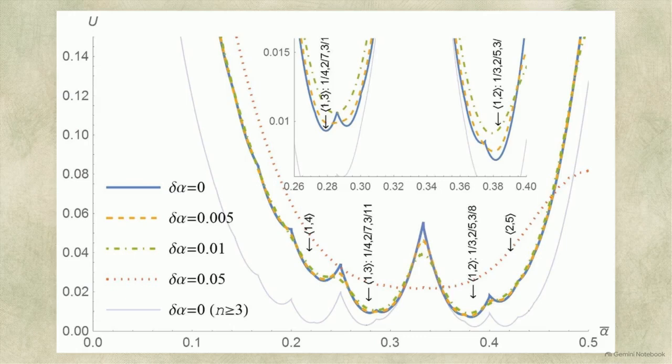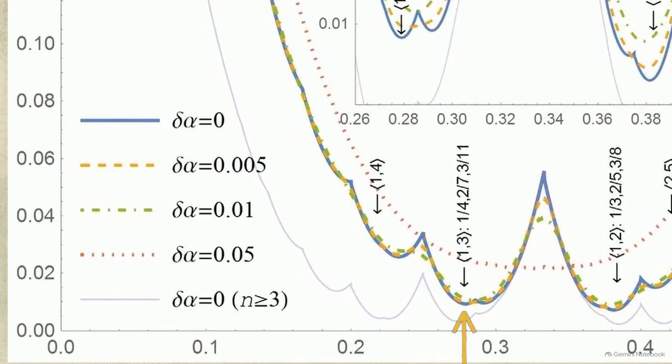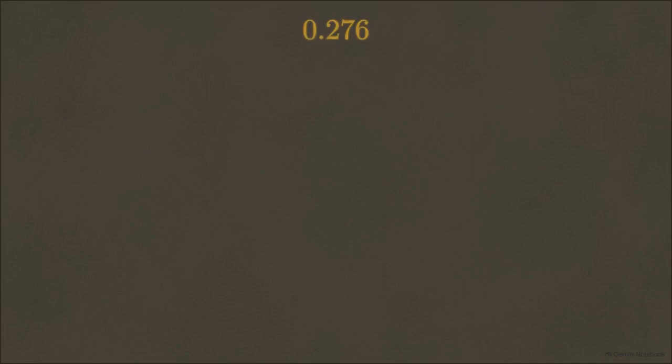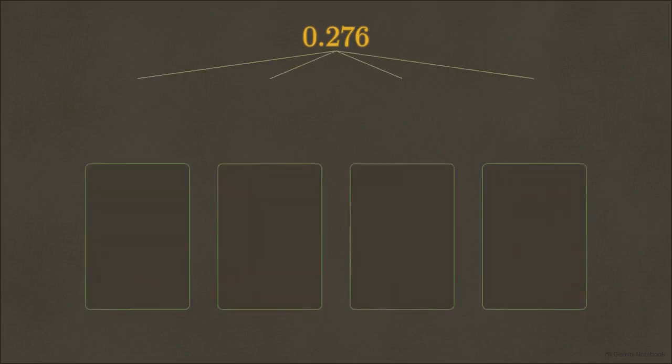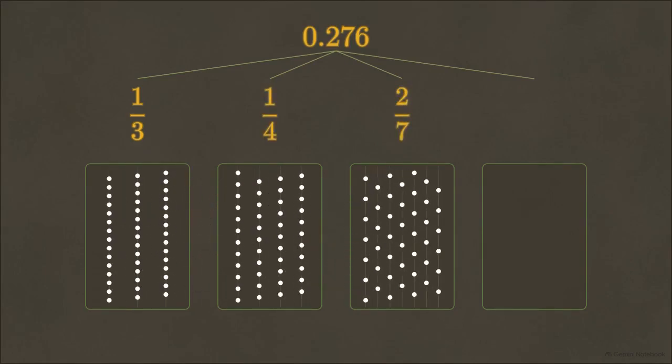Returning to the energy landscape, we can search for secondary, shallower valleys that a species might fall into. There is a prominent local minimum on the left side of the chart, located at 0.276, or 99.5 degrees. Falling into this specific valley forces a plant to adopt a different mathematical sequence of rational fractions: 1/3, 1/4, 2/7, and 3/11.